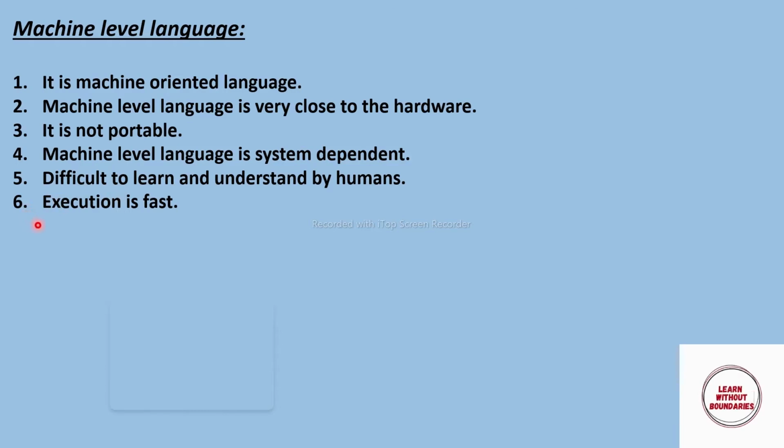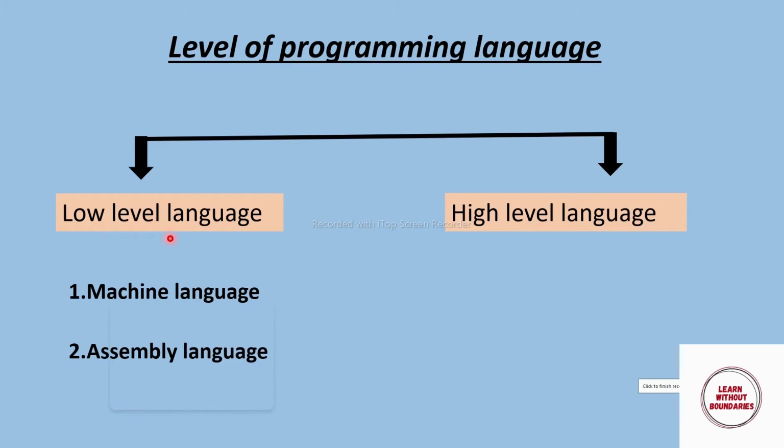But there is one advantage of machine level language: we have already written code in machine code, so we don't need to convert that code. So the execution speed of machine level language is fast.